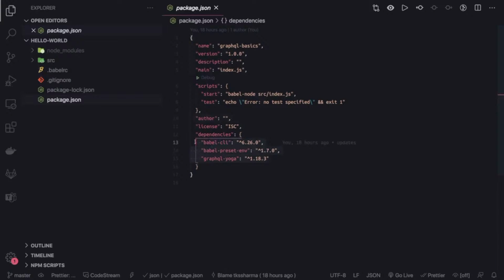And how to create a basic GraphQL server with the Yoga library. I'm not going to cover the very basics like what is GraphQL. I have already covered a lot of playlists talking about GraphQL, REST, what is good, and when should we use what. There is nothing bad and nothing good. It's just about the use case. In some places REST is always better. In some particular use cases GraphQL is better.